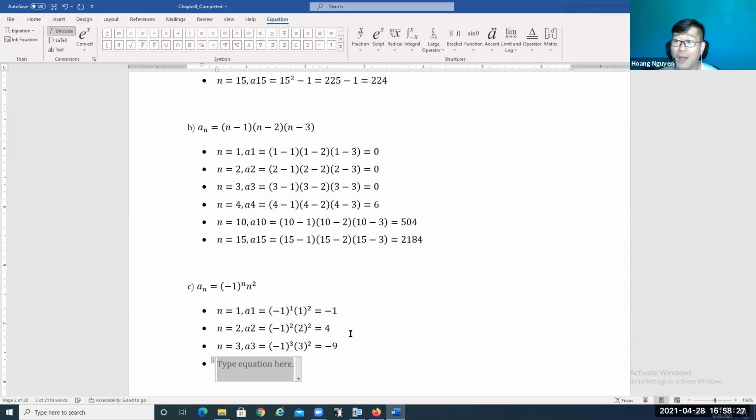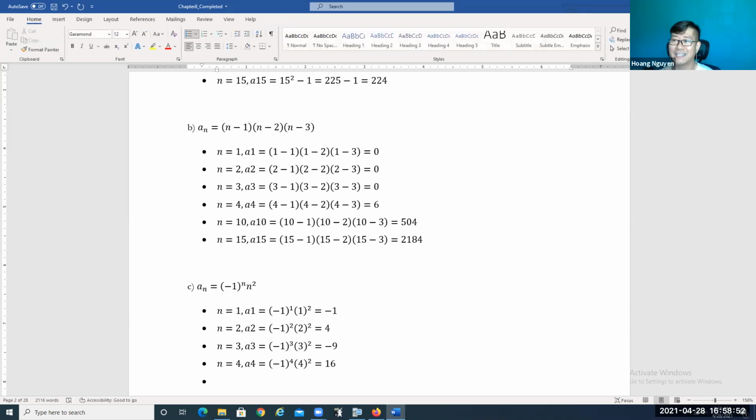Okay. Now, similar idea. Let's find the fourth term when n is equal to 4. It's going to give you a4 equals negative 1 to the power 4 times 4 to the power 2. Okay, so what's the answer of this? Negative 1 to the power 4 is positive 1. 4 to the power 2 is 16, so the answer is going to be 16.